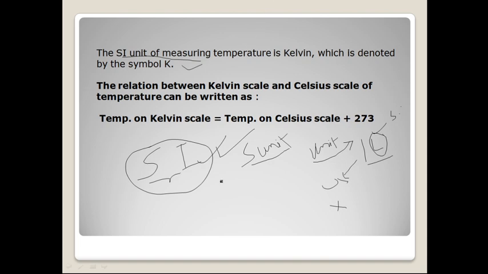There are actually 7 basic SI units. From these 7 basic units, we can derive units of all the other things, right? And these 7 basic units you will be learning in your higher classes. For now, you just know that in case of temperature, the SI unit is Kelvin.